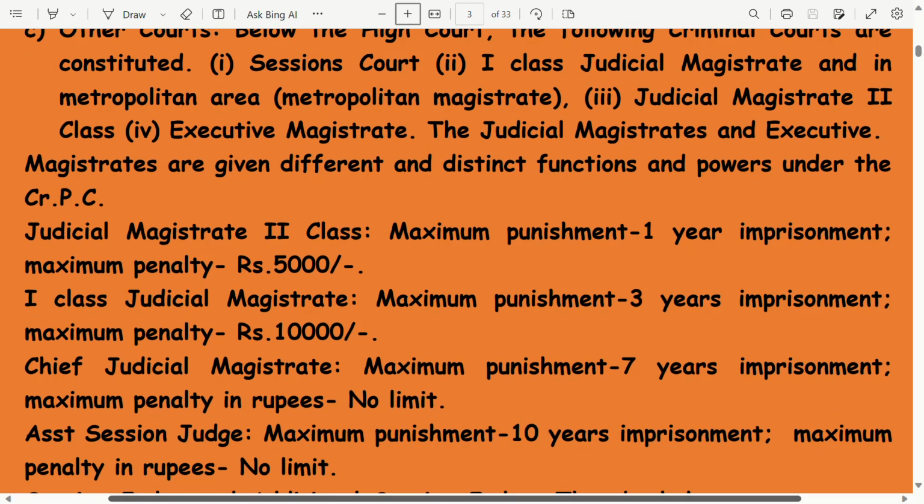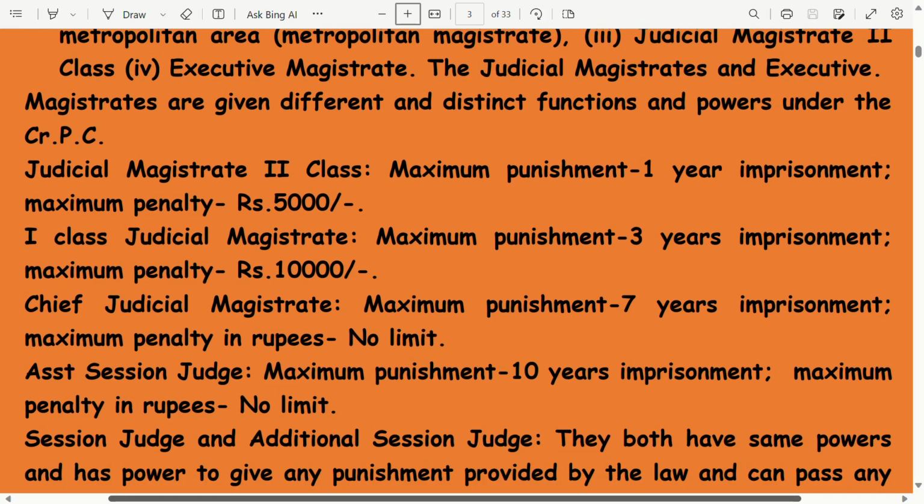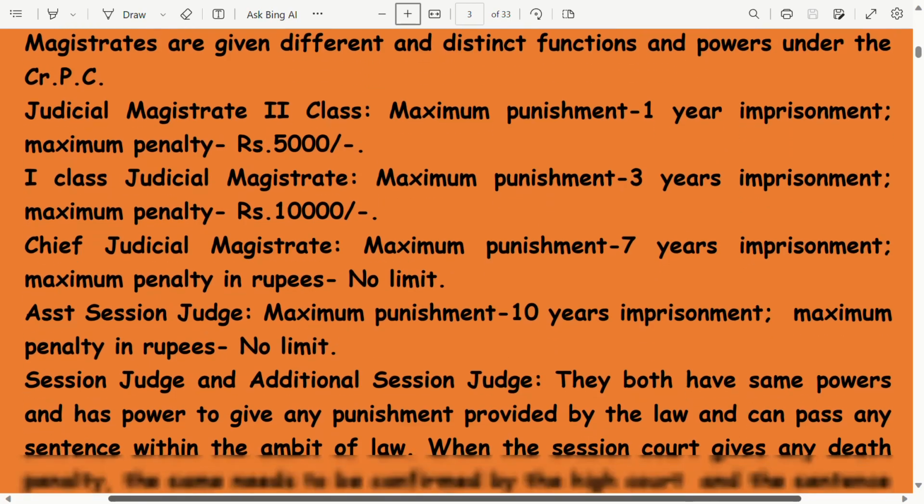Whereas the first class judicial magistrate has a maximum punishment of 3 years imprisonment and a maximum penalty of rupees 10,000. The Chief Judicial Magistrate can give a maximum punishment of 7 years and a maximum penalty of no limit. The Assistant Session Judge's maximum punishment is 10 years imprisonment, and the maximum penalty does not have any limit.